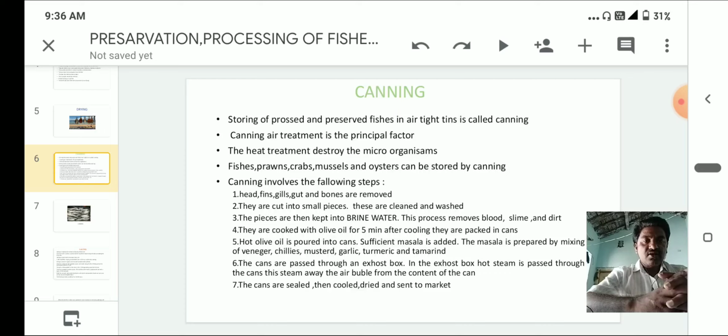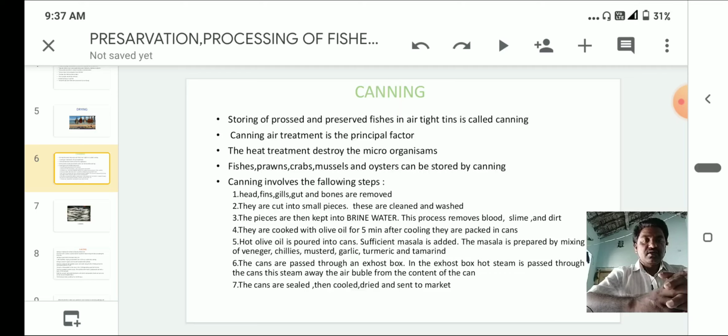The cans are passed through an exhaust box. In the exhaust box, hot steam is passed through the cans. This steam drives away the air bubbles from the content of the can.